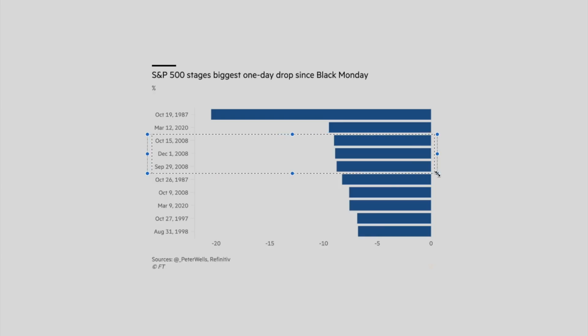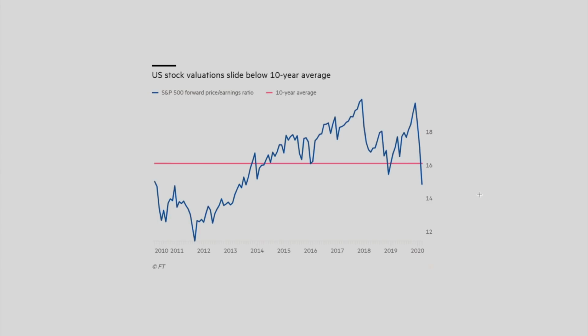We might very well be on the cusp of a recession, and it's this coronavirus that's being part of a negative catalyst that is spurring the beginning of this recession, which has been a long time coming, to be honest. And if that isn't evidence that is strong enough, you can see that US stock valuations slide below the 10-year average, this being the 10-year average right over here. And this 10-year average has pretty much been broken down significantly in terms of the S&P 500 forward price earnings ratio. So not good news when it comes to the global economy.